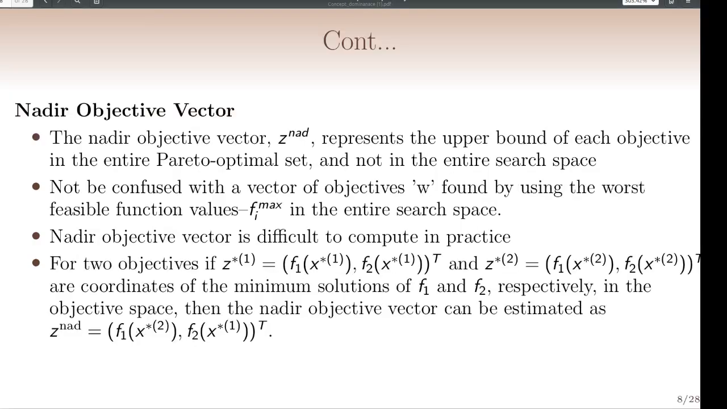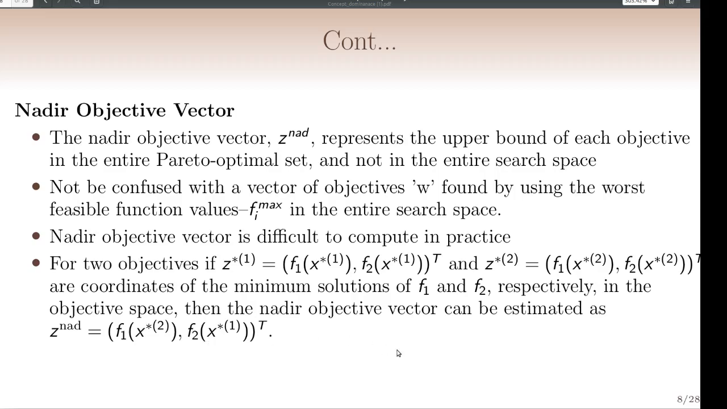Consider two objectives f1 and f2, where z star 1 is equal to f1 of x star 1, f2 of x star 1 transpose. This is the solution z1, and z2 is the vector f1 of x2, f2 of x2. This represents the coordinates of the minimum solutions of f1 and f2 in the objective space. But the nadir objective vector is estimated as z nad equal to f1 of x star 2, f2 of x star 1 transpose.